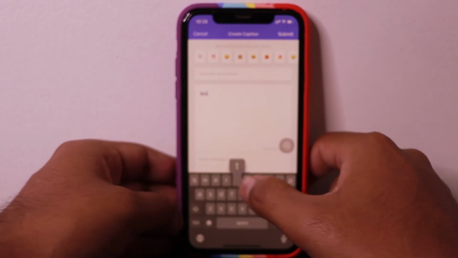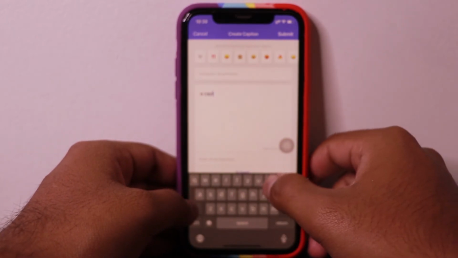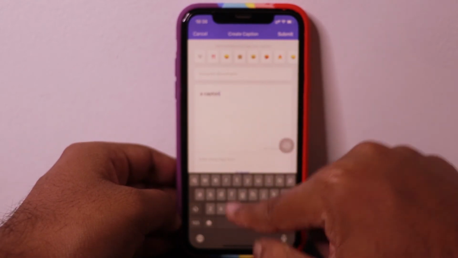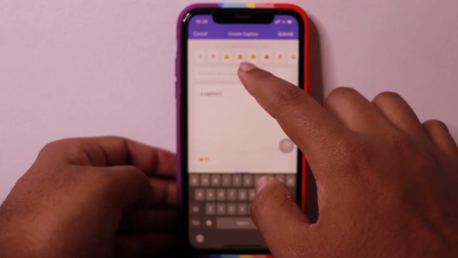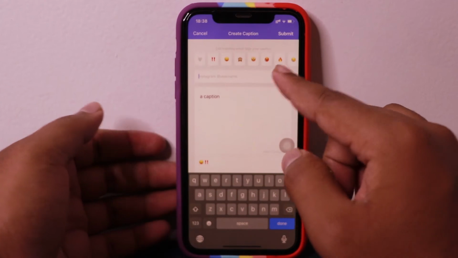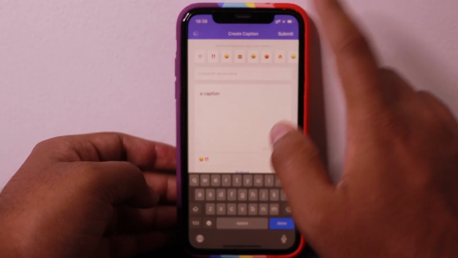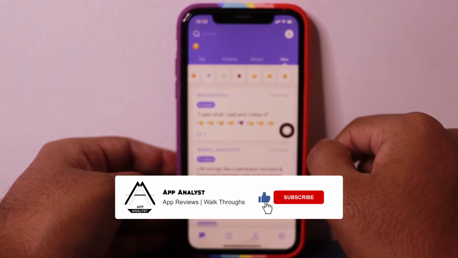So let's just make a caption, and let's add some emojis, and I can also add my Instagram handle if it's needed, or else I can submit it. So let's just submit. Caption submitted.